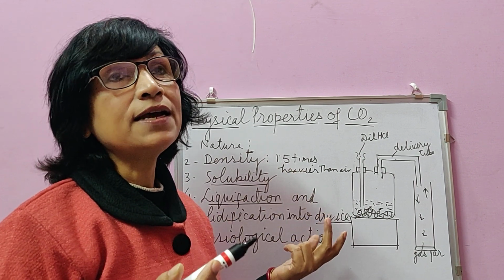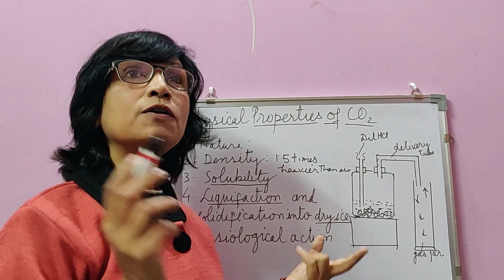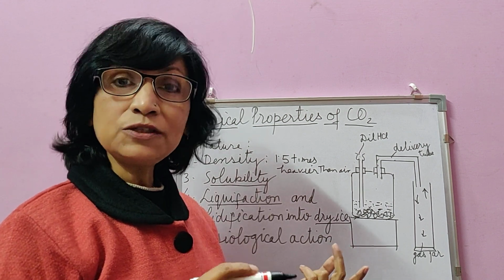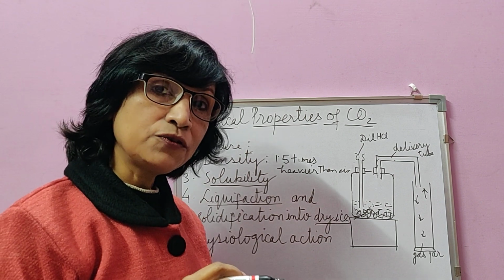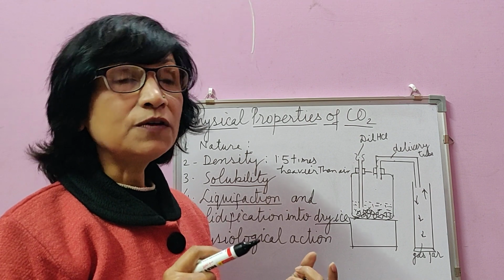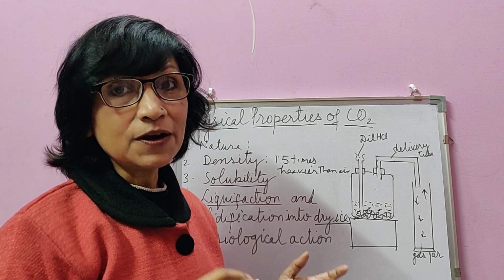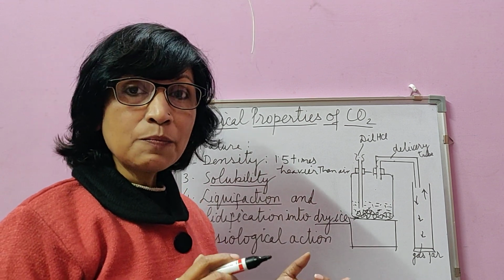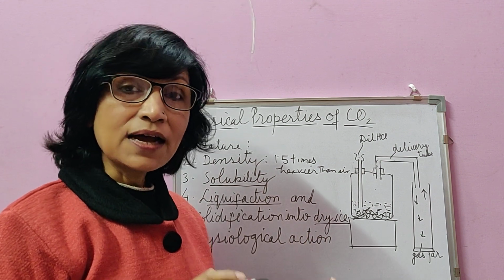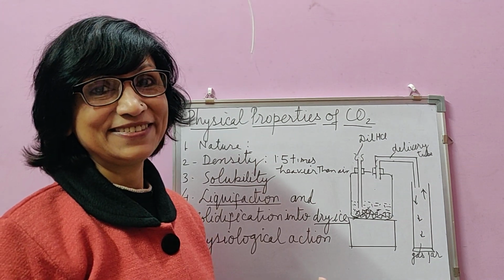we breathe in a carbon dioxide rich atmosphere, due to any reason, like when burning happens, then there is a lot of carbon dioxide, and people feel suffocation and may even die, but that is not because of carbon dioxide. That is because of lack of oxygen. We need oxygen for breathing and survival. So if there is carbon dioxide all around and there is no oxygen, then due to lack of oxygen, one may feel suffocation or may even die. But carbon dioxide in itself is a non-poisonous gas. Carbon dioxide is neither combustible nor helps in combustion.